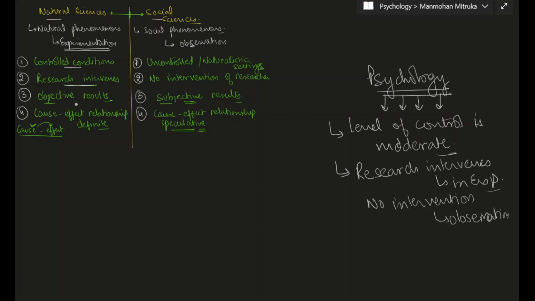The third point was that the results are objective or the results are subjective. Objective in the case of natural sciences and subjective in the case of social sciences. And in the case of psychology, we try that the subjectiveness should decrease, but it cannot be made objective. So the results that we get in psychology from an experiment or an observation are not as objective